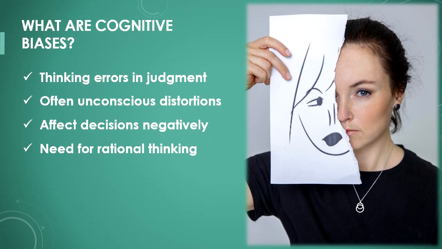Cognitive biases are thinking errors that influence our judgment. These errors often occur unconsciously and cause us to perceive the world in a distorted way. They can negatively affect our decisions and opinions. It is important to recognize these biases in order to think more rationally and clearly.